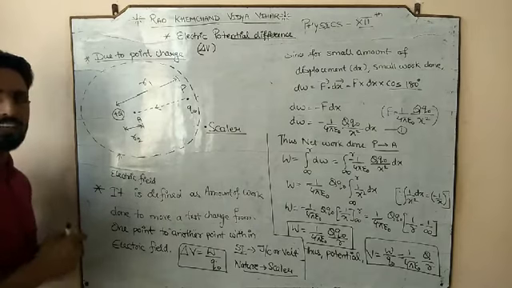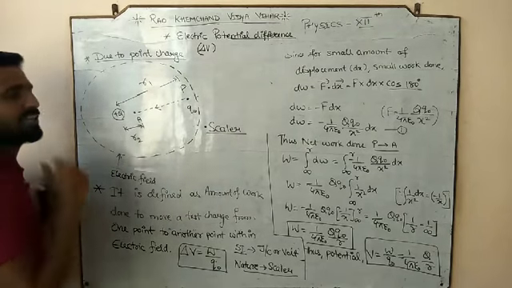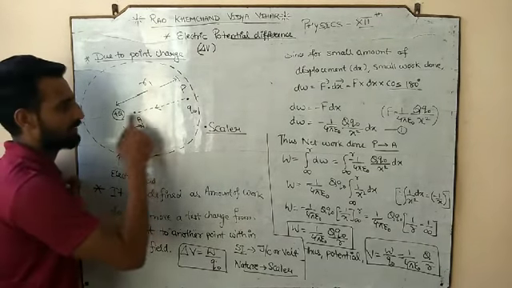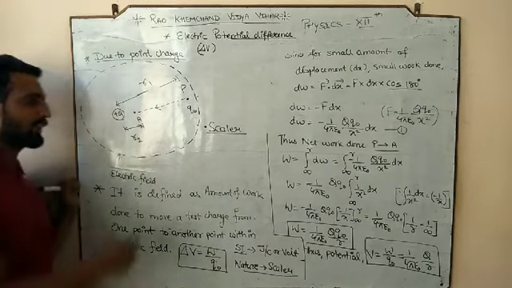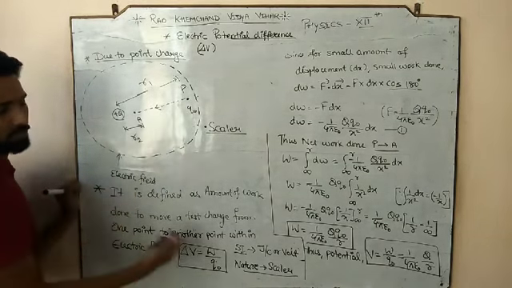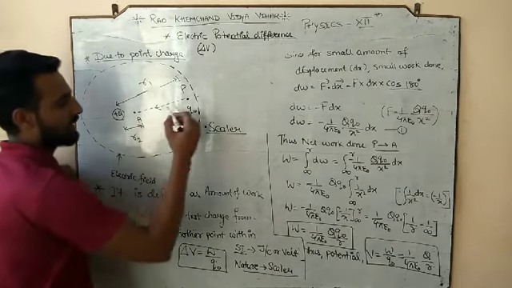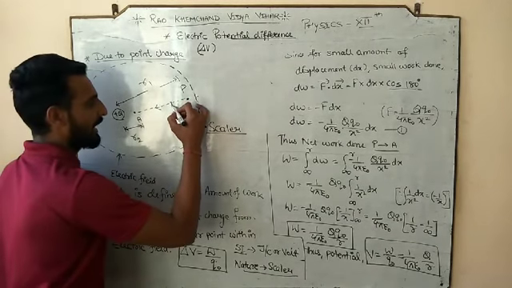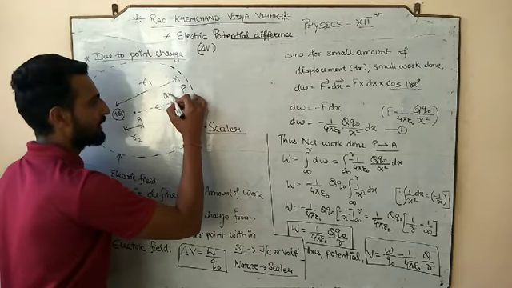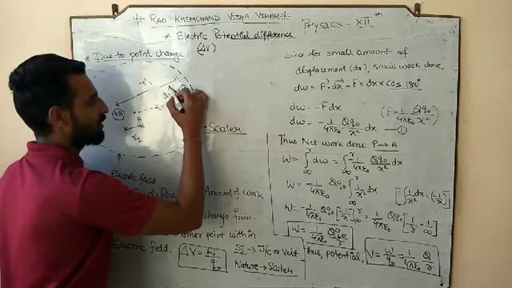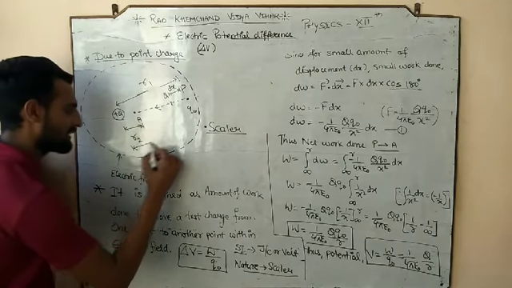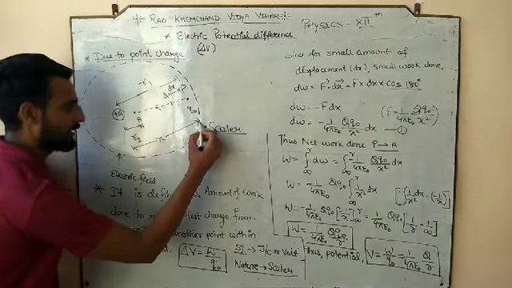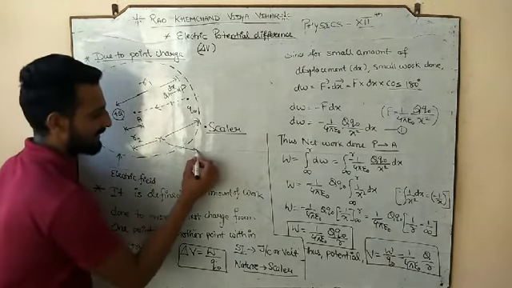So if we want to calculate the potential difference between P and A, again we have to calculate work done from P to A per unit test charge. So to calculate the work done from P to A, again consider a point Q which is at a distance of dx, and again consider the distance of the P point from the Q charge is x.